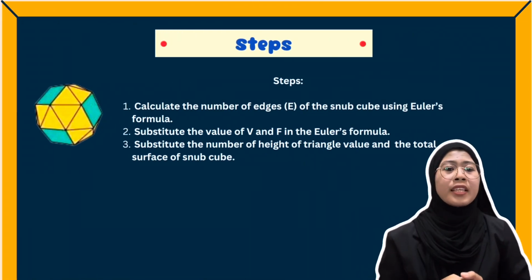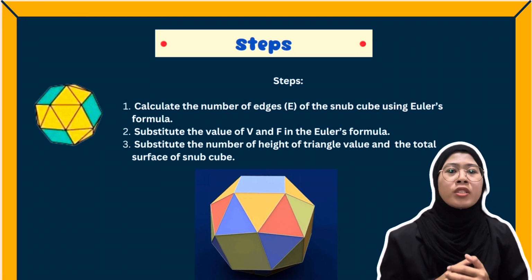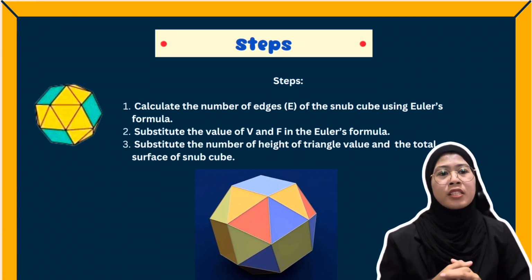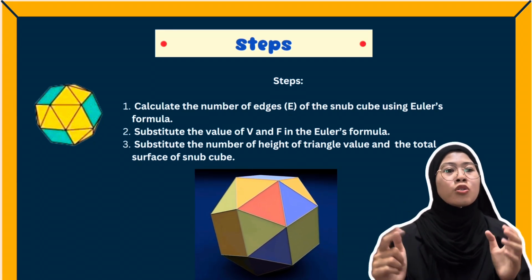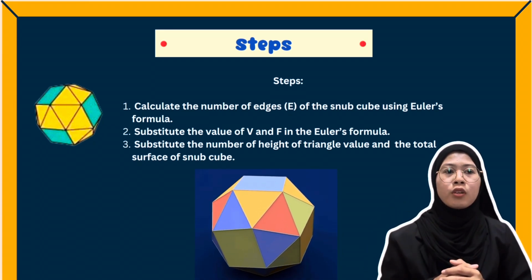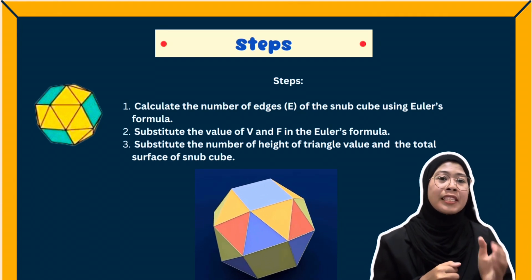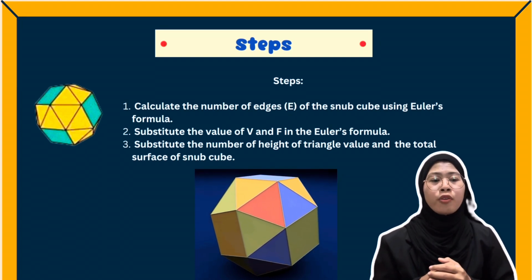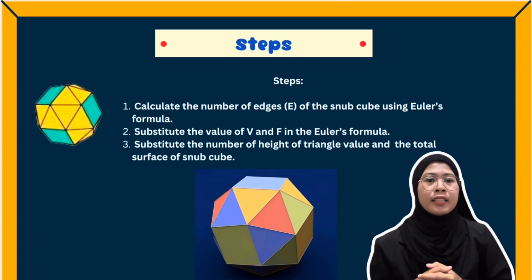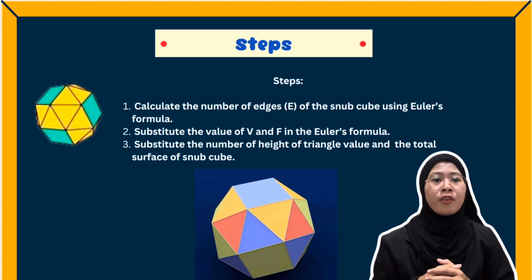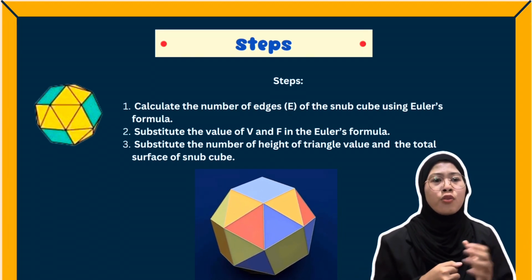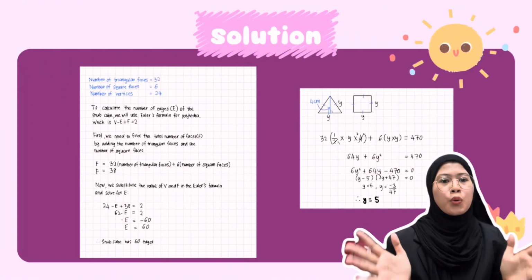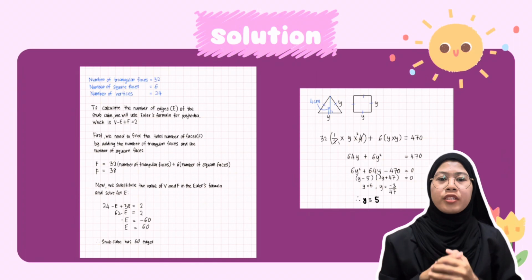In this equation, there are 3 main steps. The first one is to calculate the number of edges, E, of the snub cube using Euler's formula. Then, we have to substitute the values of V and F in Euler's formula. The third one is to substitute the height of the triangle and the total surface area of the snub cube. Then we can get the answer. So what is the solution of this equation?